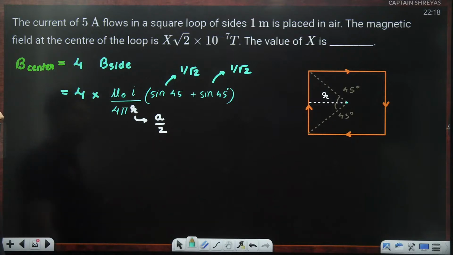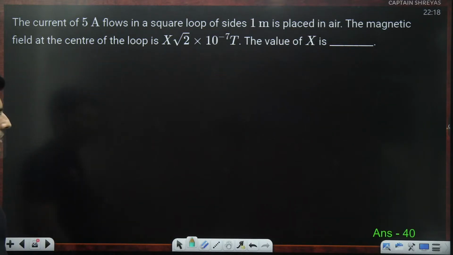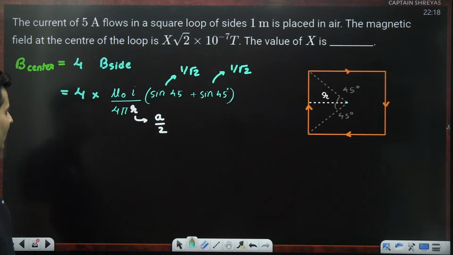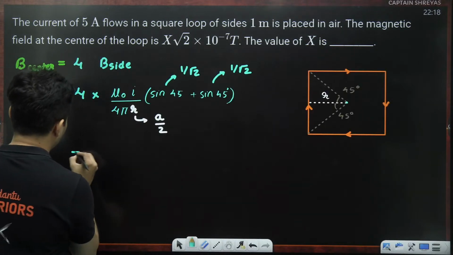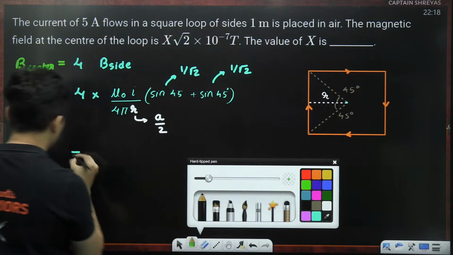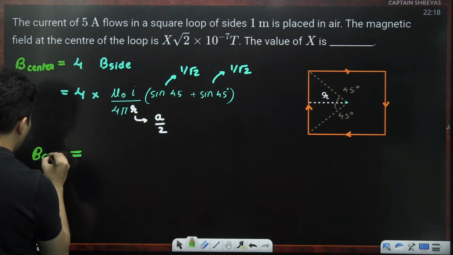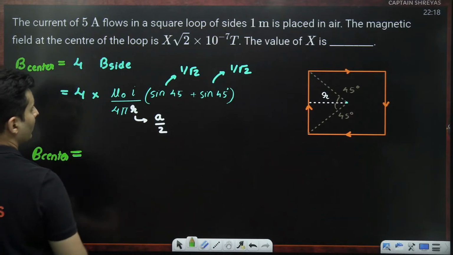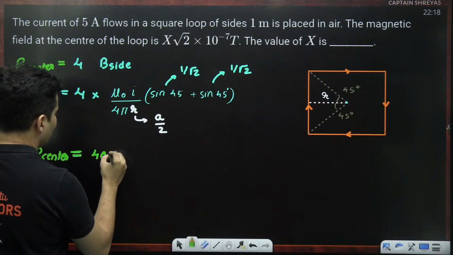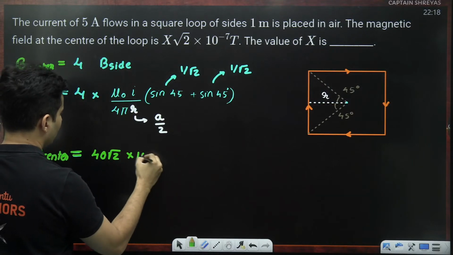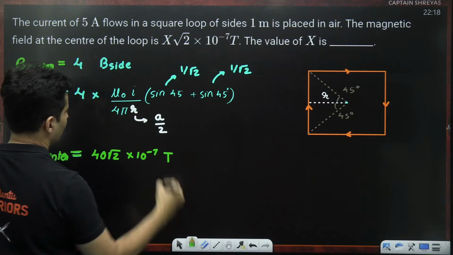And you know, all the other things, you can do the math and I think you will get the answer. It's not very difficult. The final answer for our magnetic field at the center will come out as 40 root 2 into 10 to the power minus 7 Tesla.